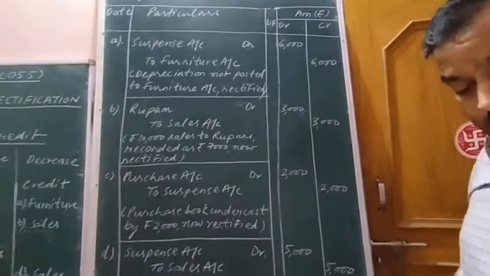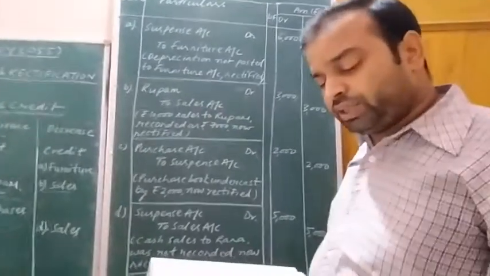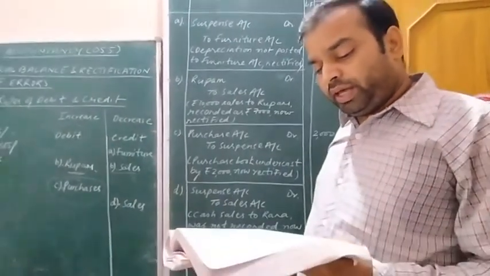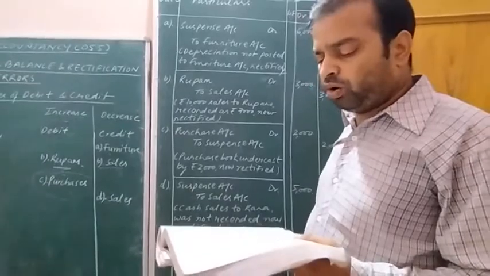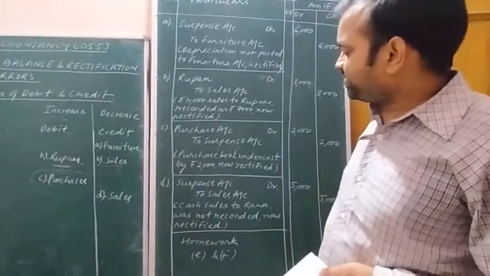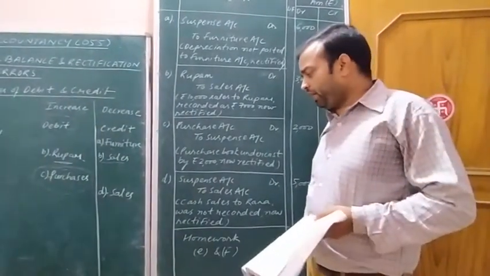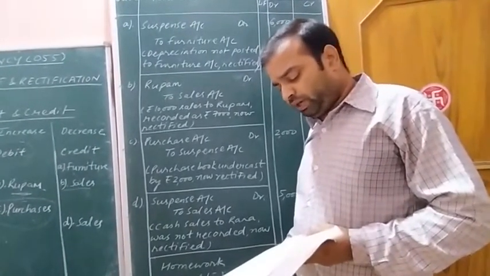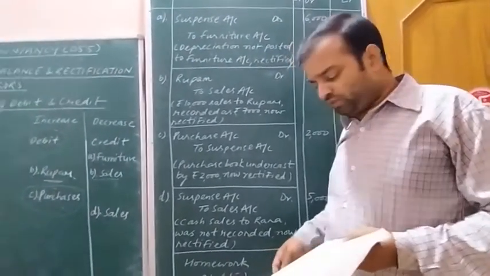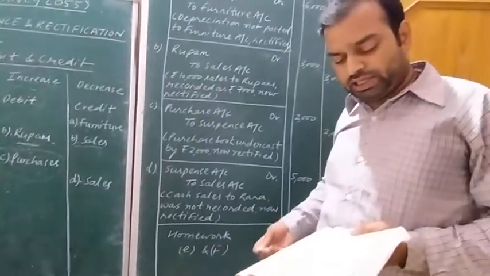Now further reading out the fourth transaction, cash sales to Rana, rupees 5,000 were not posted. Here the goods were sold in cash, but this sale was not posted in the sales book.